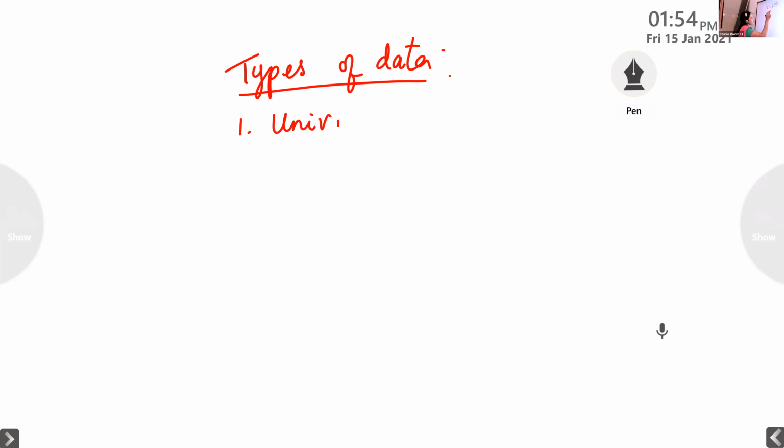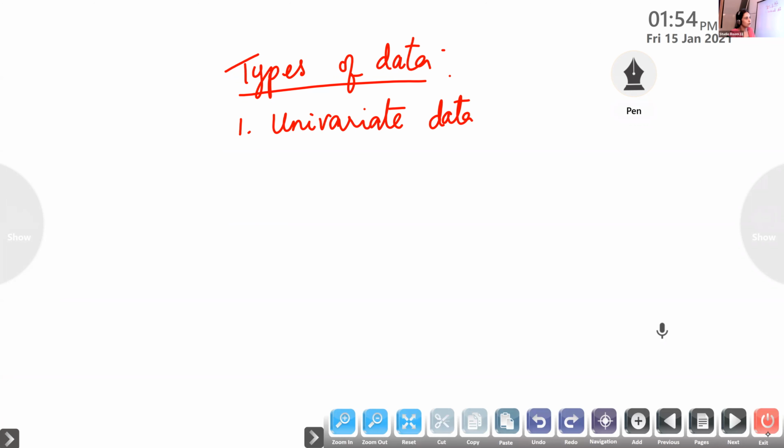Univariate means only one data we will collect. Suppose we collect the mark of English, or the mark of science, only one subject mark we are collecting, we call it univariate. Like we say unicellular, uni means one. So this contains just one variable. For example, height of 10 students, height of 15 students, weight of 10 students. That is univariate data. Next is bivariate data.